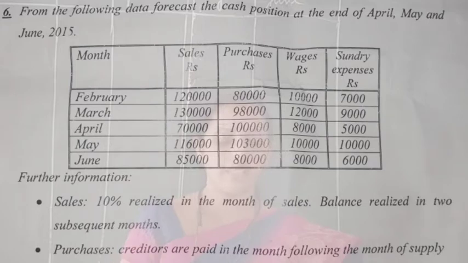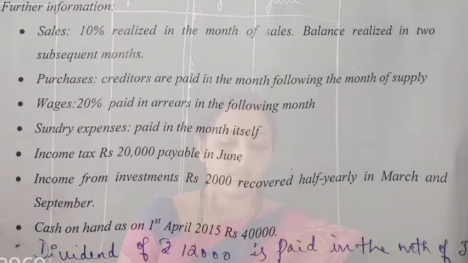If you have sold in January, you will get 10% of sales in the same month, and the balance, that is 90%, you will be receiving in the next 2 months.